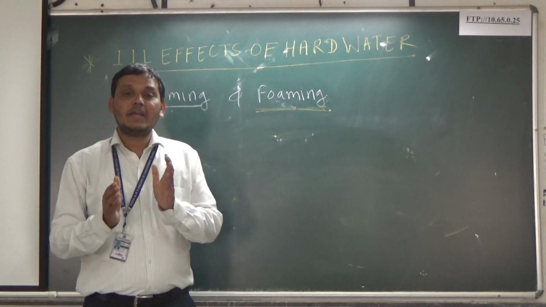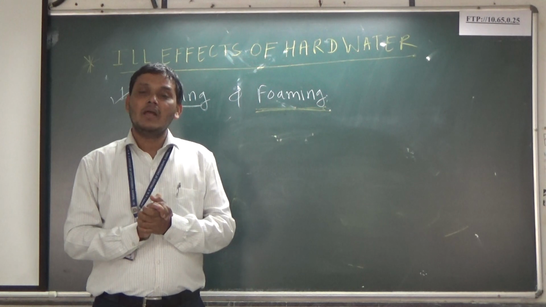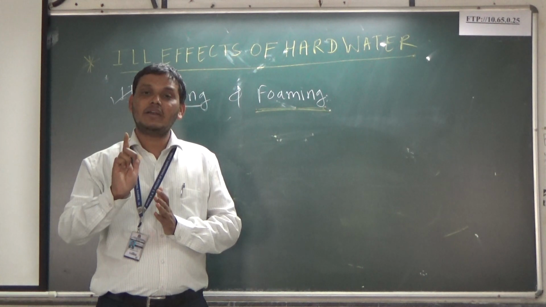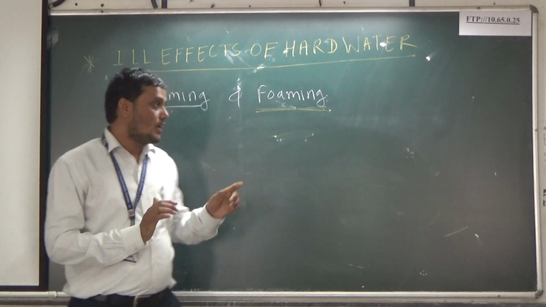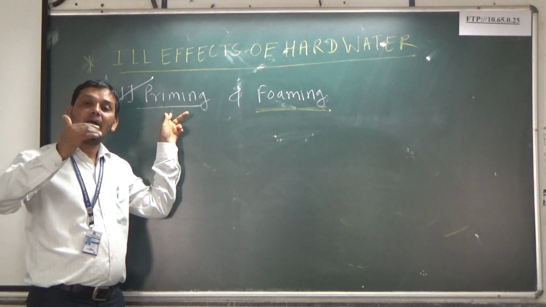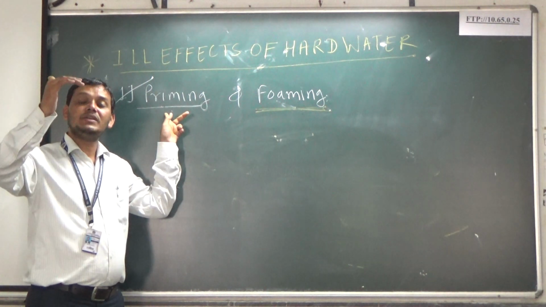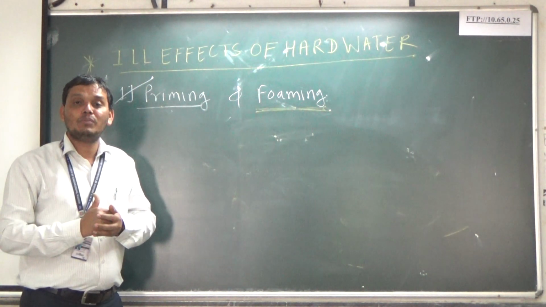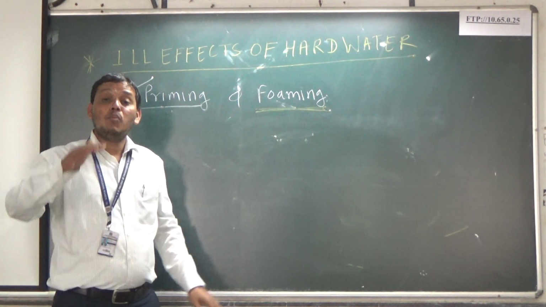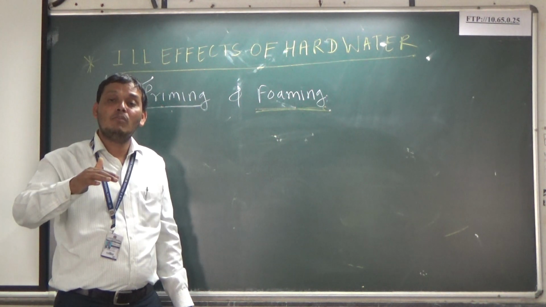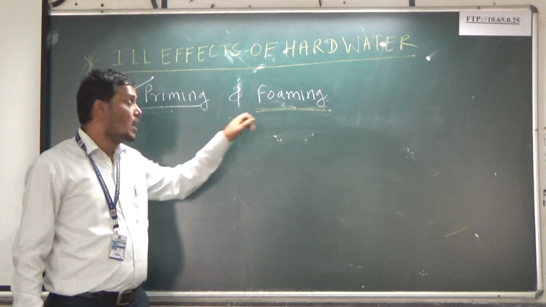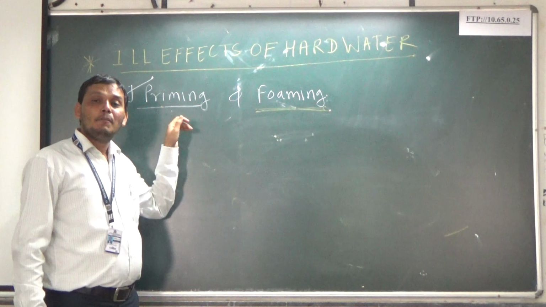Now I will just take the recap of our whole video session. Ill effects of boiler feed water or hard water. The first ill effect is priming and foaming. What does priming mean? Boiler water produces the steam, and along with the steam some water droplets are carried out. The process of wet steam formation is known as priming. Foaming. What is meant by foaming? Foaming means formation of foam or bubble at the top surface of water, right?